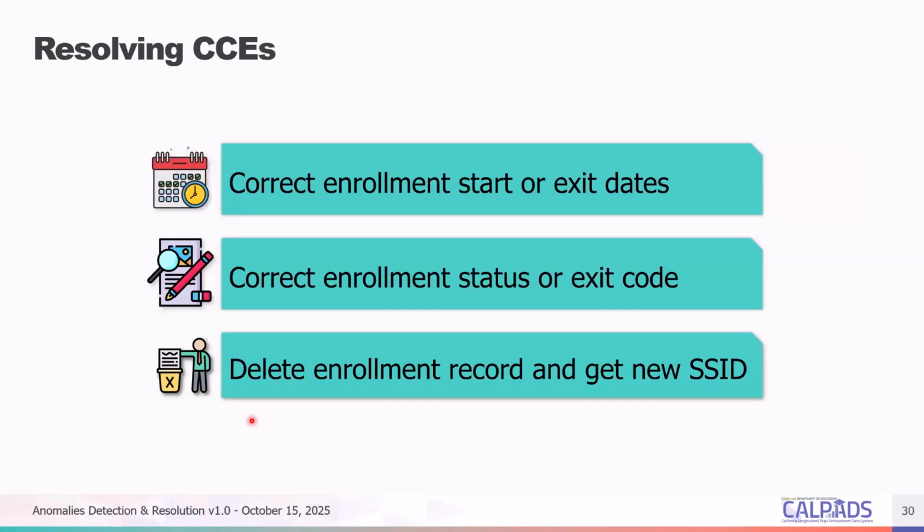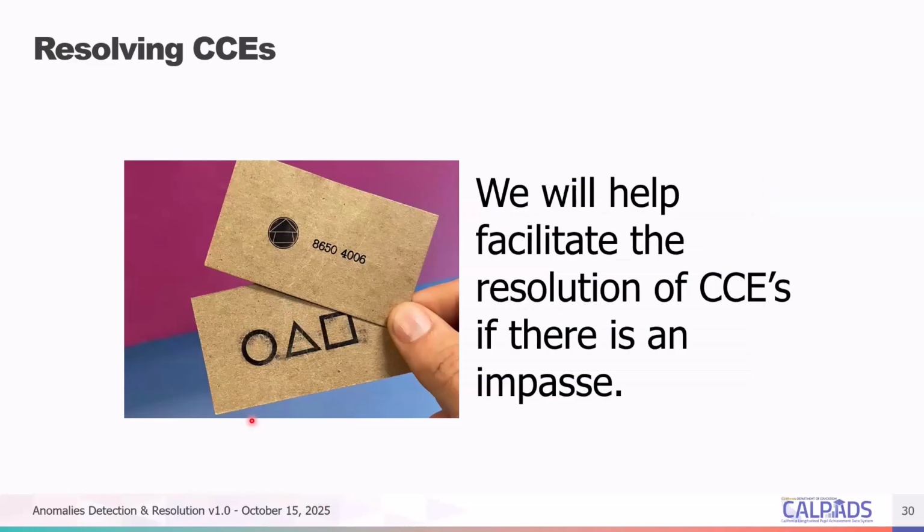So again, you can resolve CCEs by correcting enrollment start or exit dates, correcting their enrollment status or exit codes, and deleting the enrollment record and getting a new SSID if you've hijacked that student's SSID. If you have a CCE that is unresolvable, meaning the other LEA doesn't want to budge, you can always send in a service ticket to us, and we will be a mediator and help if there is any impasse in your CCE, right?